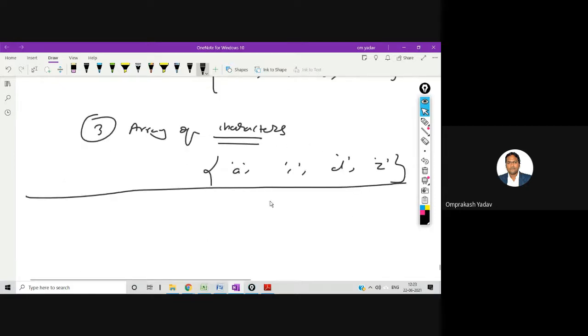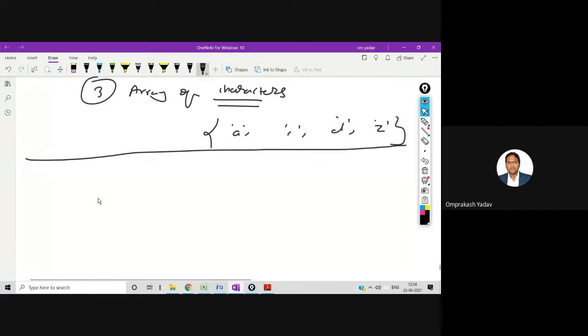Now the next thing is the syntax of an array: how we can create it and how we can access the elements from this array. Suppose I want to create an array of 5 integers. You can declare any variable name; let's say array of 5. So I can hold 5 elements inside this array. Now for initialization, if you want to do the initialization, what is the syntax?